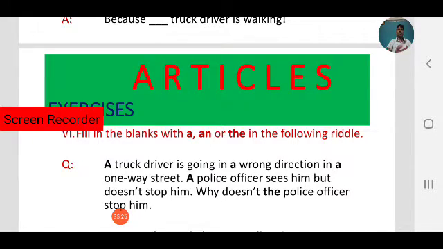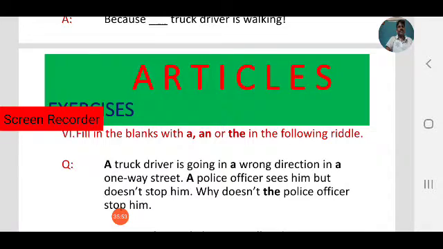In the first sentence we use a police officer. Again we are referring to the police officer, so here we use the definite article the. When referring to something specific or again, we have to use the definite article. So a police officer in the first sentence becomes the police officer in the second, because we are referring to the police officer again.